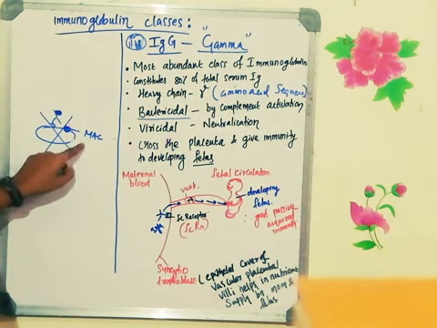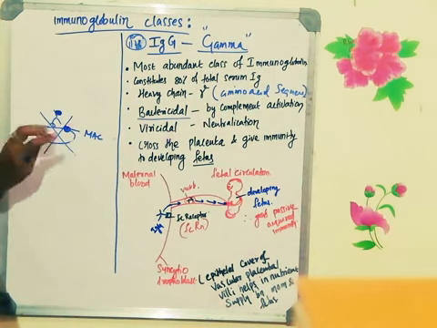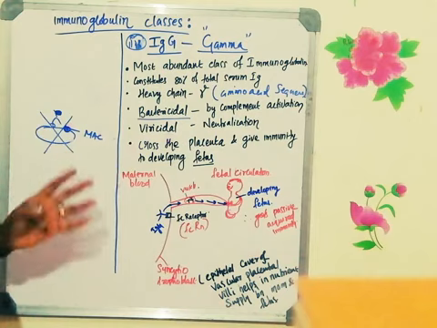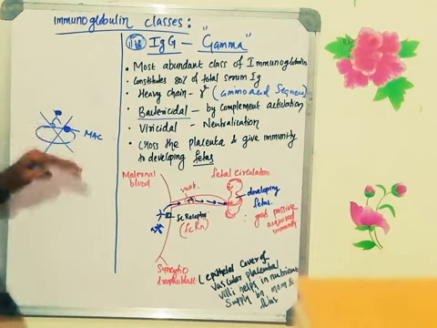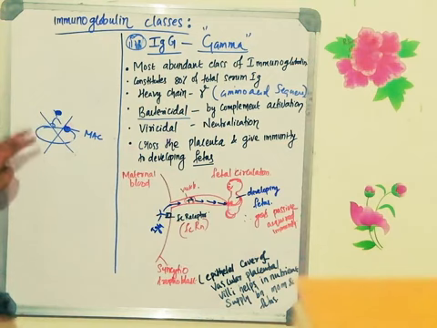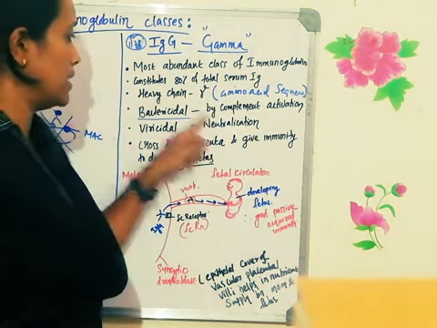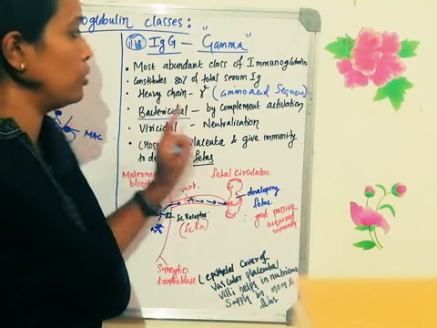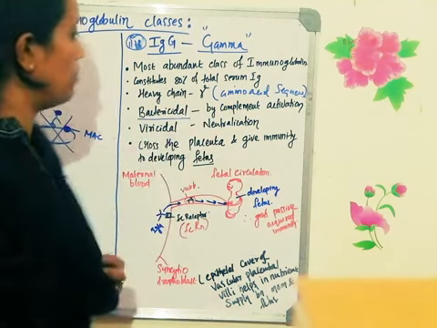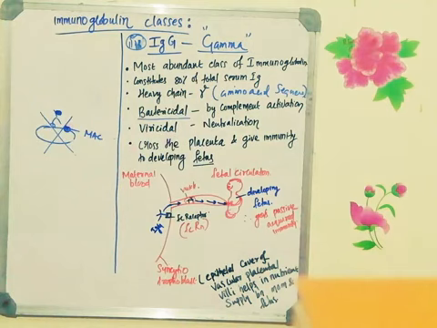So, whenever the membrane attack complex is formed, there will be excess ion transport of the cellular components, there will be loss of water content, and thereby the bacteria will undergo death. Okay, that is known as the bactericidal activity of immunoglobulin G by activating the complement pathway. Second one is known as the virucidal.